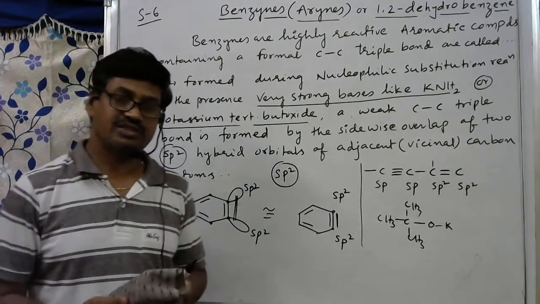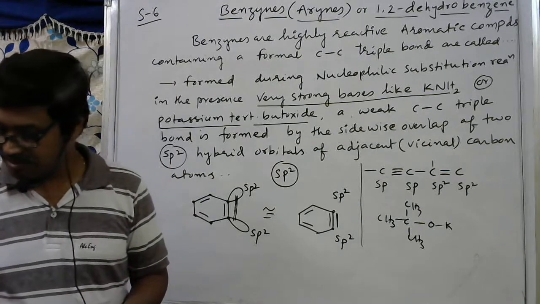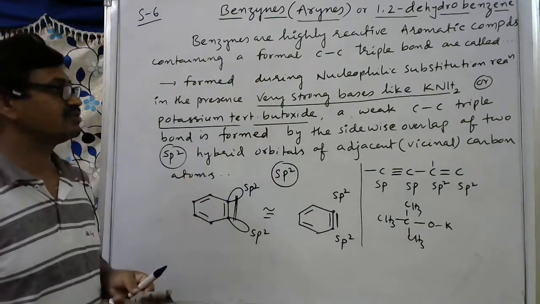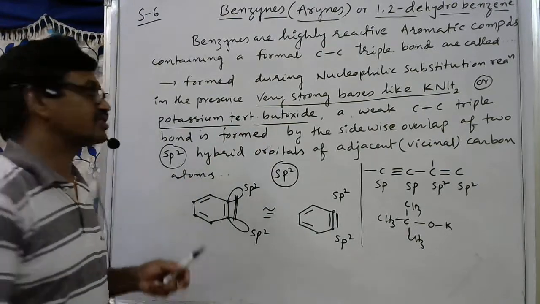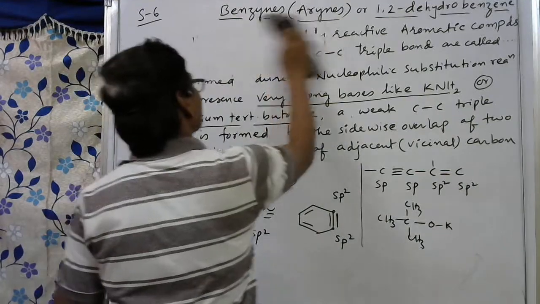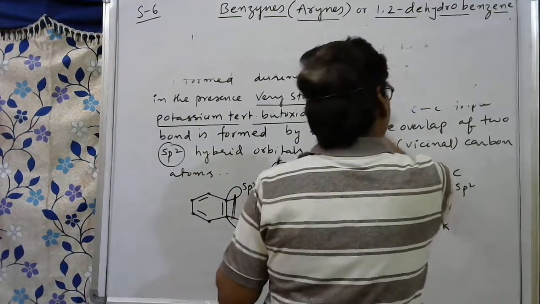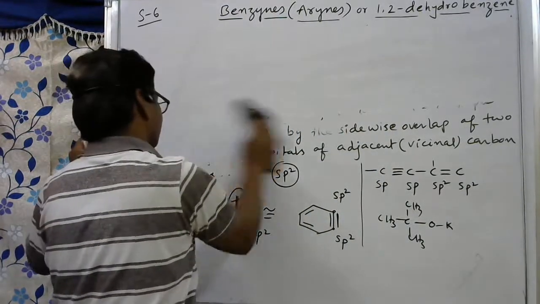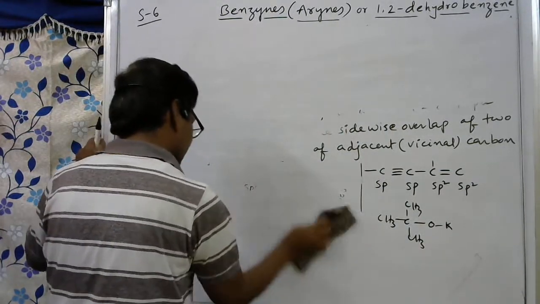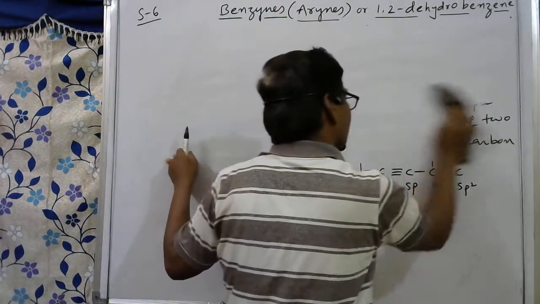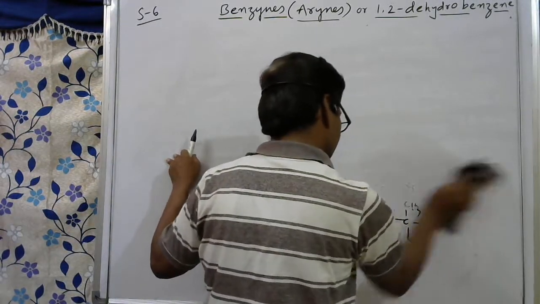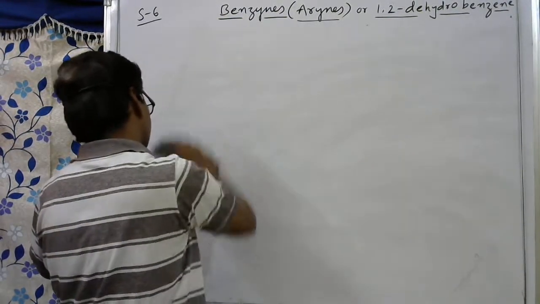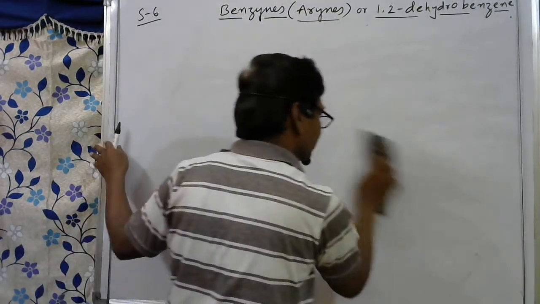Generally halobenzenes, otherwise we can say aryl halides. When aryl halides are treated with a very strong base, there is a formation of benzyne. See, here I'll give an example. When aryl halides, otherwise halobenzenes, chlorobenzene particularly we can take, are treated with a strong base,